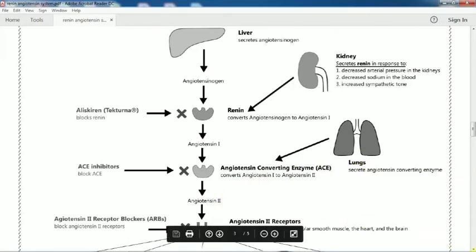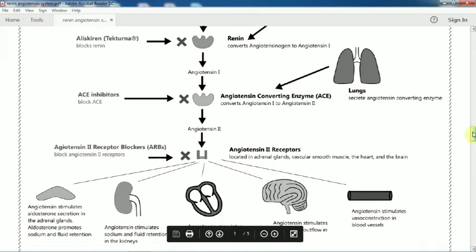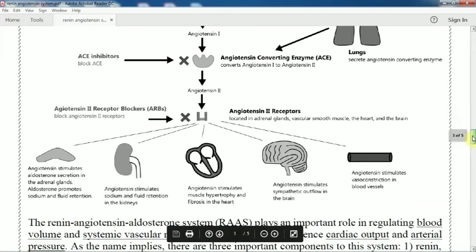Angiotensin 2 is responsible for stimulating muscle hypertrophy and fibrosis in the heart, stimulating sympathetic outflow in the brain, stimulating vasoconstriction in blood vessels, and stimulating sodium and fluid retention in the kidney.